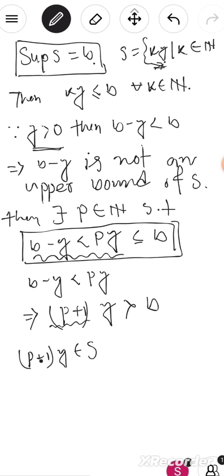So we can say that (p plus 1) times y belongs to S. And also we see that (p plus 1) times y is greater than b, and we know that b is the least upper bound of the set S.